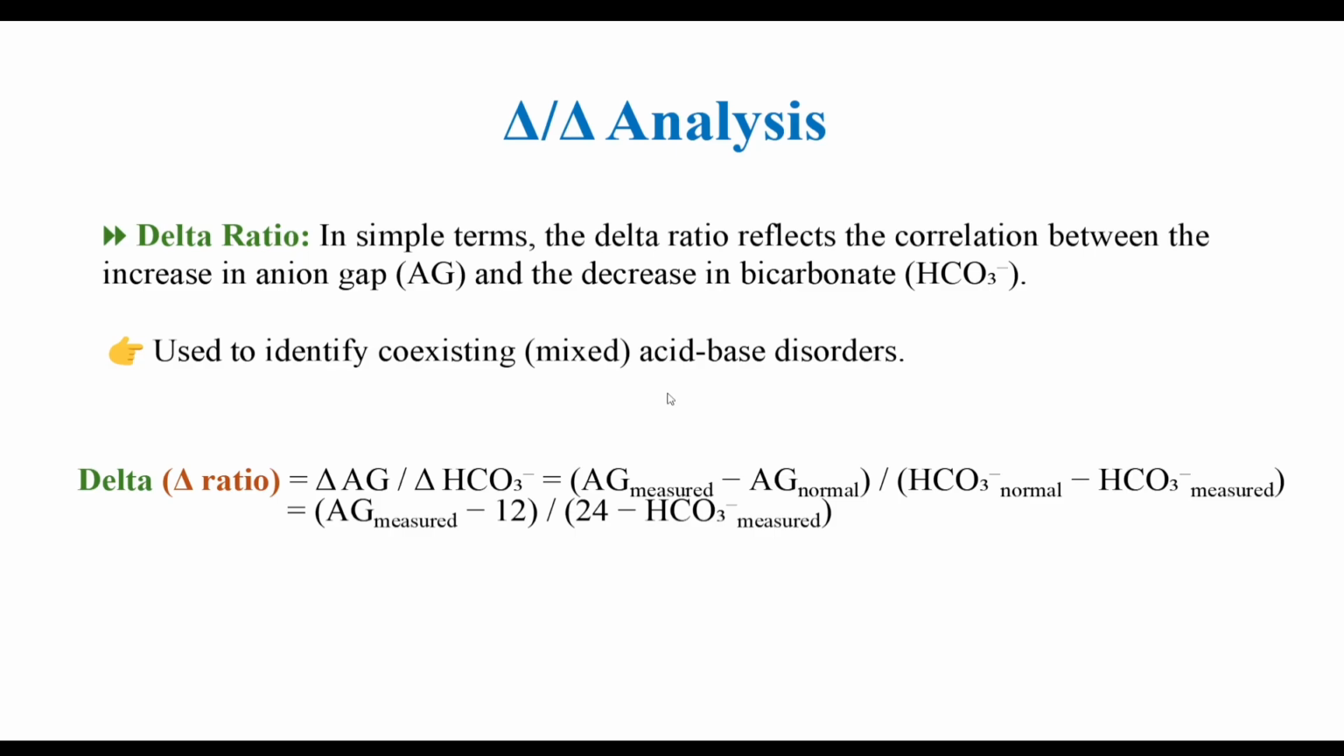Now see the delta ratio analysis. In simple terms, the delta ratio reflects the correlation between the increase in anion gap and the decrease in bicarbonate. So the delta ratio is equal to anion gap minus 12 over 24 minus bicarbonate, because the average anion gap we take here is 12 and the average bicarbonate level is taken here as 24. So delta ratio is equal to anion gap minus 12 over 24 minus bicarbonate.